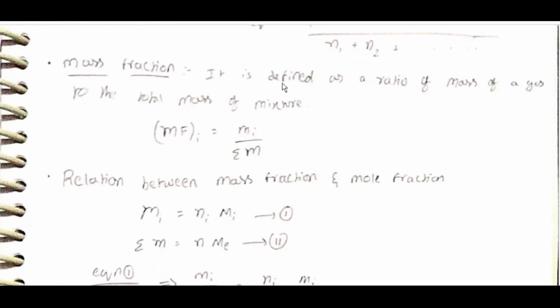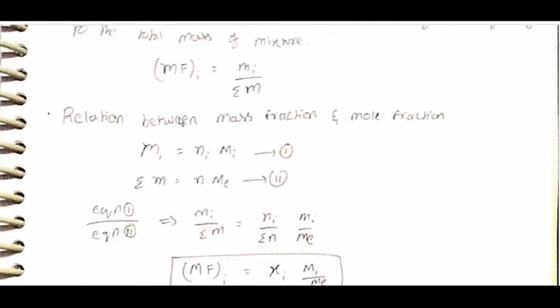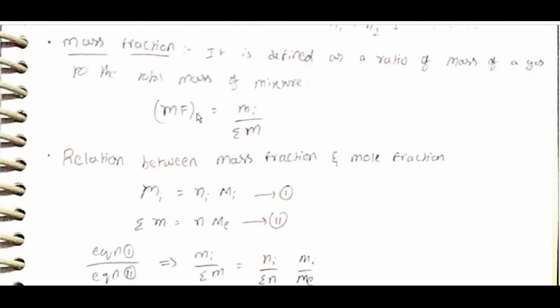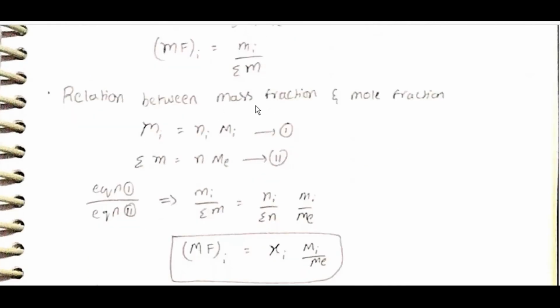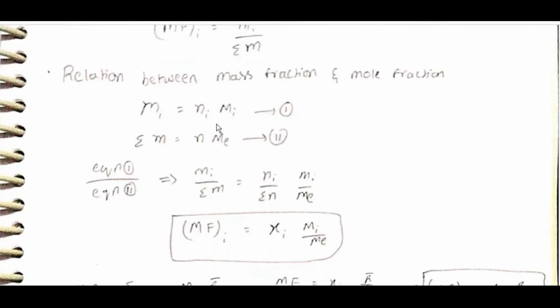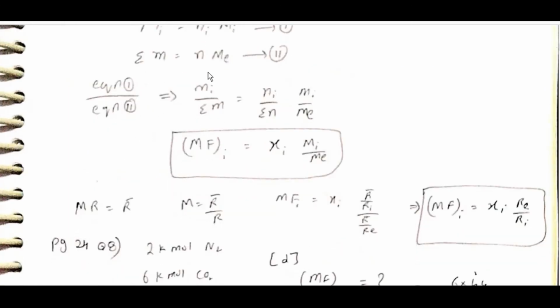Mass fraction is defined as the ratio of mass of a gas to the total mass of the mixture. Mass fraction i is equal to mi by Σm. Relation between mass fraction and mole fraction: mi is equal to Ni capital Mi. Σm is equal to N capital M. So mi by Σm is equal to Ni by ΣN into Mi by M.